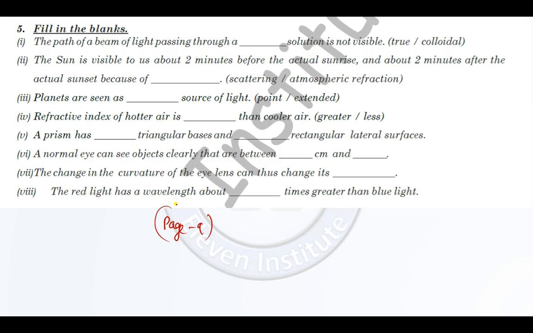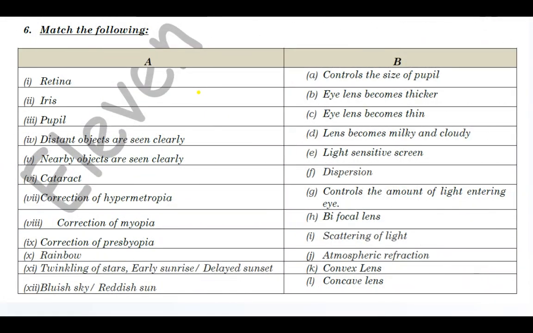This is page number 9, and very much important, on page number 10 you will write this match the following. If you know this, then the chapter will be very much clear to you. Like what is the function of the retina, what is the correction of hypermetropia, options are given over here. Twinkling of stars, early sunrise, late sunset, what phenomenon is responsible, you have to write. Alright, so write this down in your CW, complete the CW.